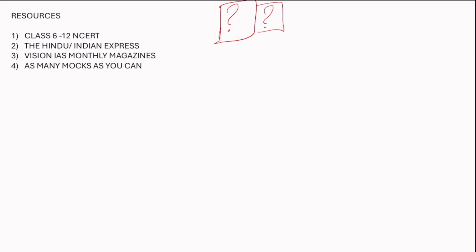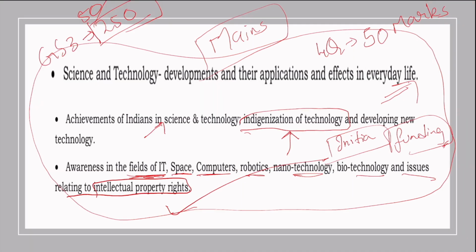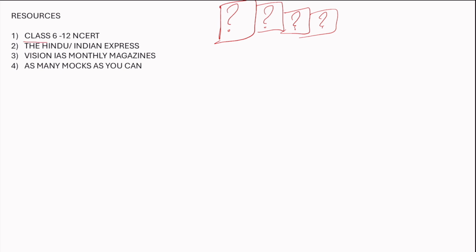So when an author prepares a textbook, it should have constant revisions, which is a time-consuming process, but still out there are a huge number of books. You can refer to them if you want anything, but before you refer, make sure you put this index and segregate your syllabus and your preparation. So, basic resources: class 6 to 12, irrespective of which background you are, science background or any other background, read from class 6 to 12th.